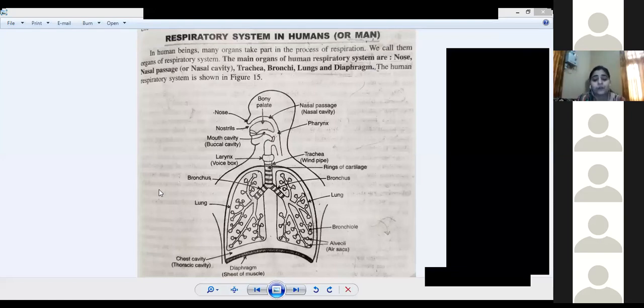Now, about the covering of the lungs. Lungs are covered by 2 membranes that are called the pleura. The inner layer is called the inner pleura and the outer layer is called the outer pleura. Just look into the picture. Suppose this is the lung, and its covering is called the inner pleura and the outer pleura. Just wait, I will show you with the help of the whiteboard.